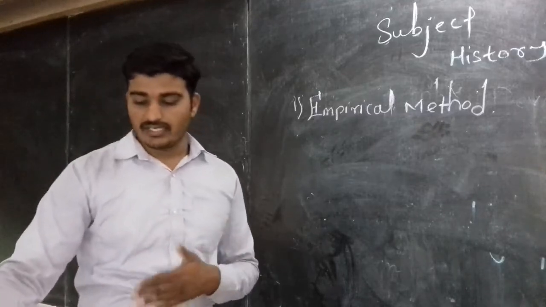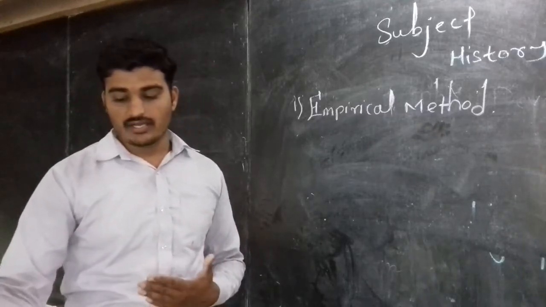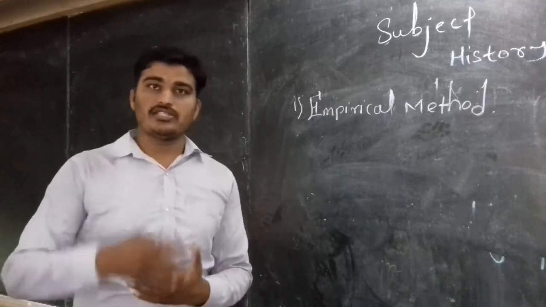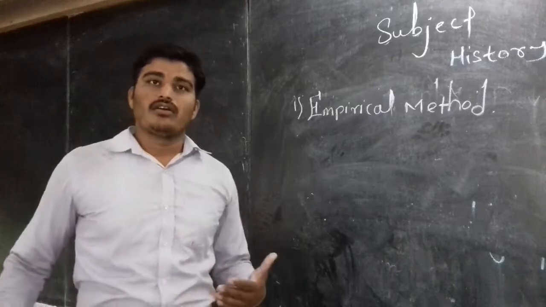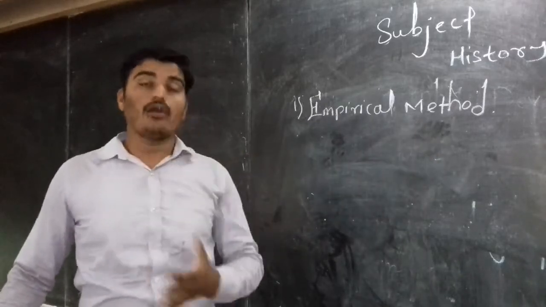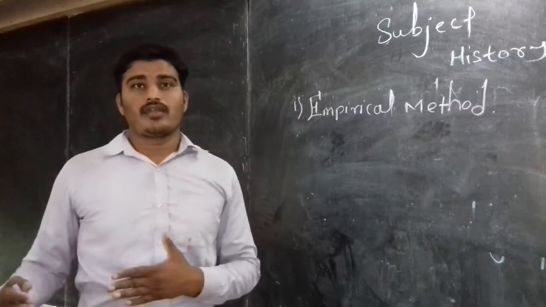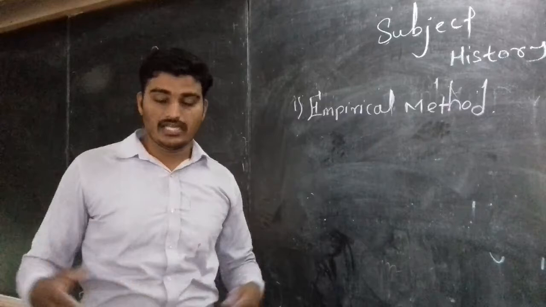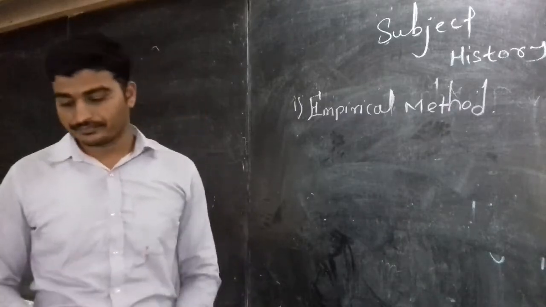Those laws can be tested and proved repeatedly. Using these experimentation skills and observation techniques, this empirical method, we can create a law for history, repeat it, and use it in our daily life. Okay.